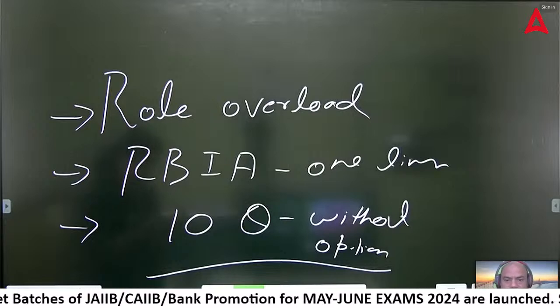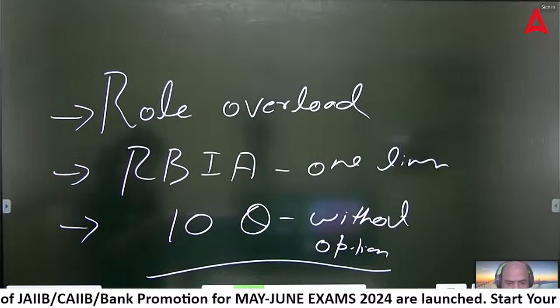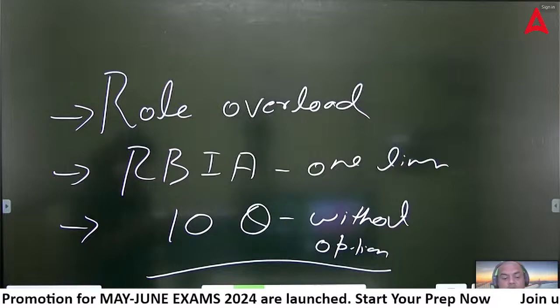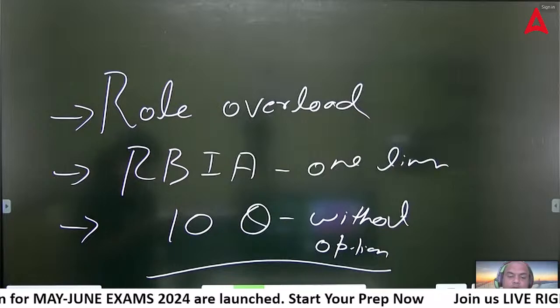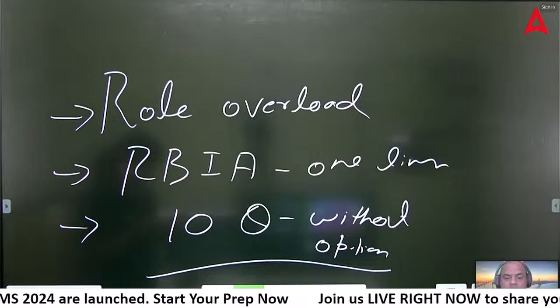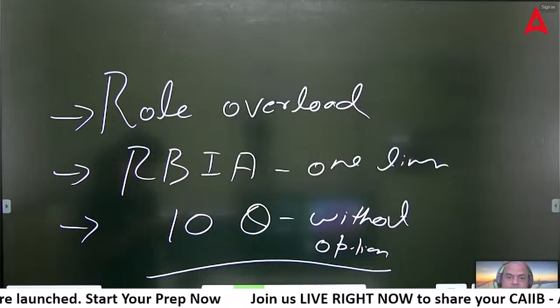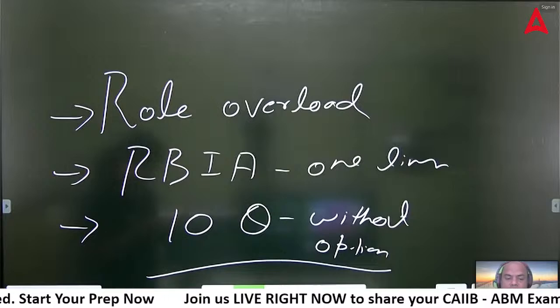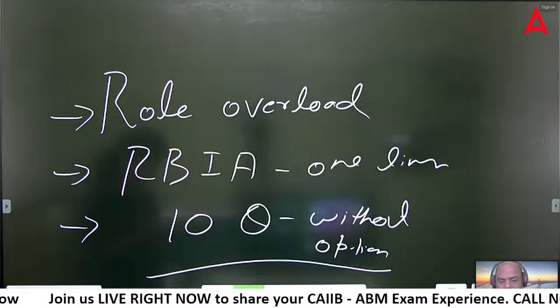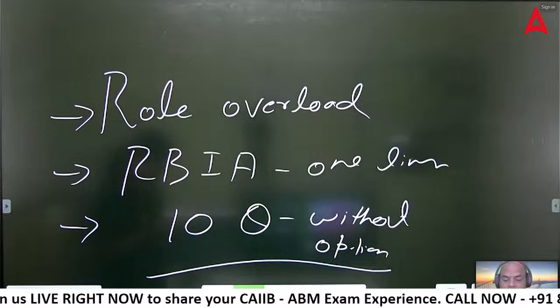That's it. Without option. So this is a school level question. That's why I said many of the questions were so simple. I'll just tell you how to solve this. 15 into 25, get the answer. 20 into 10, get the answer, subtract it, and then divide that answer by 5. That will be the average of the remaining thing. So that was one question.